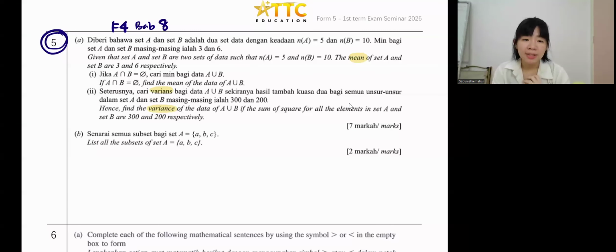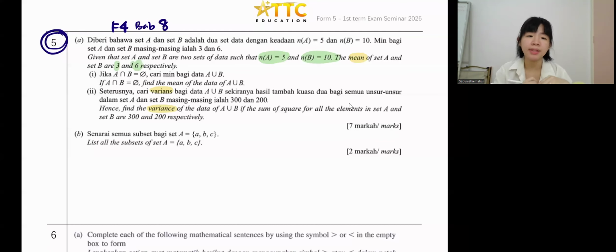Given that set A, set B has 2 sets of data, okay, such that set A, we got 5 data. Number of elements in set A is 5. Number of elements in set B, 10. Then now, the mean of set A is 3. The mean of set B, 6.